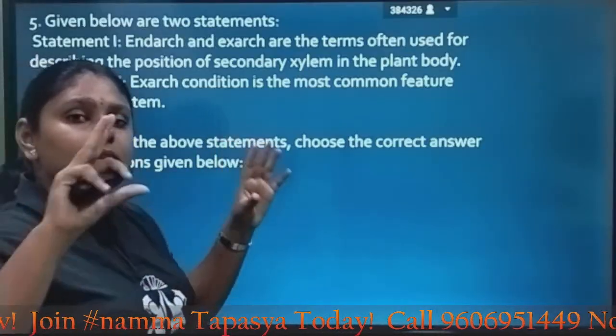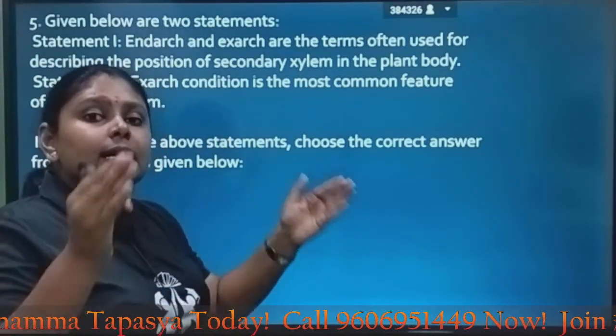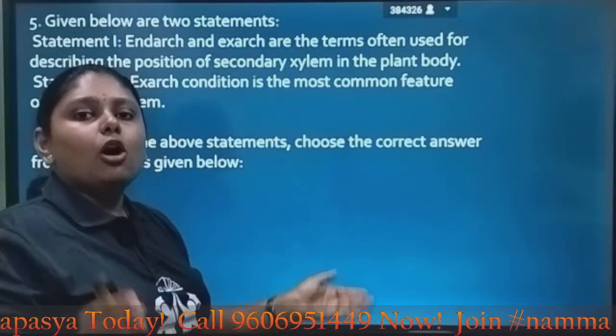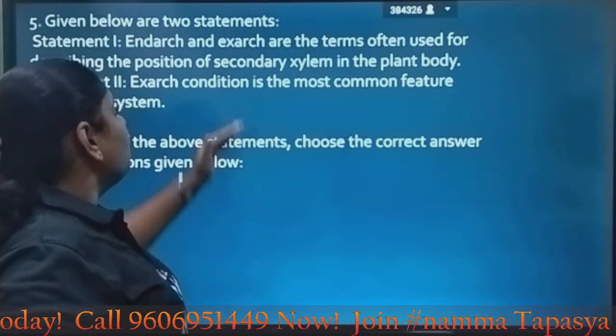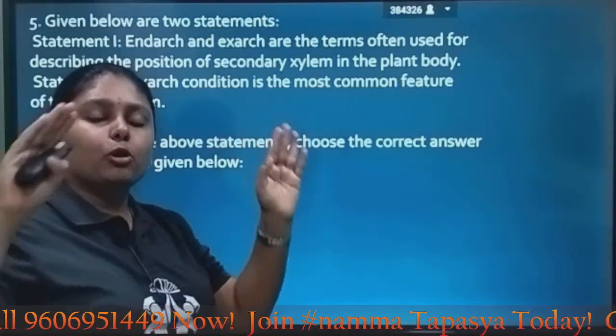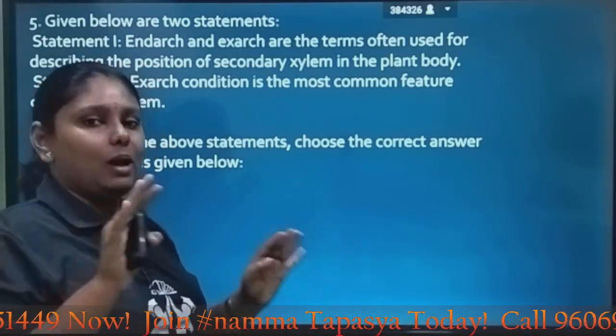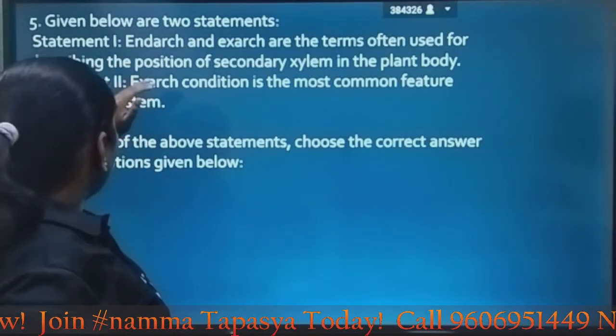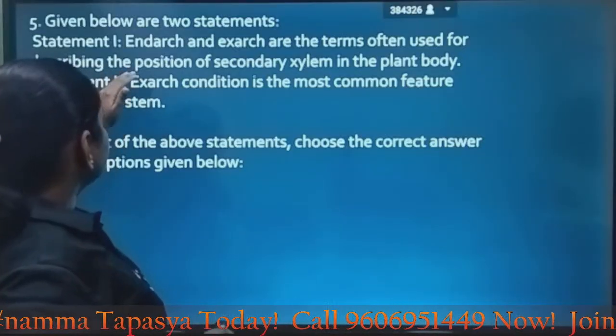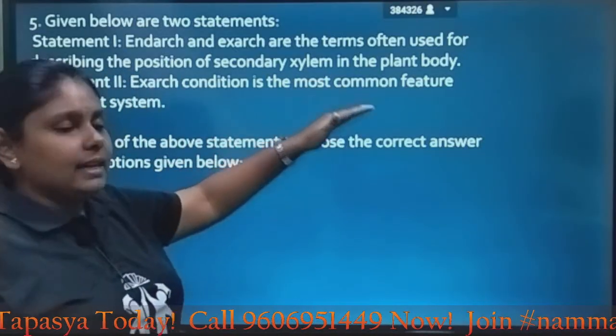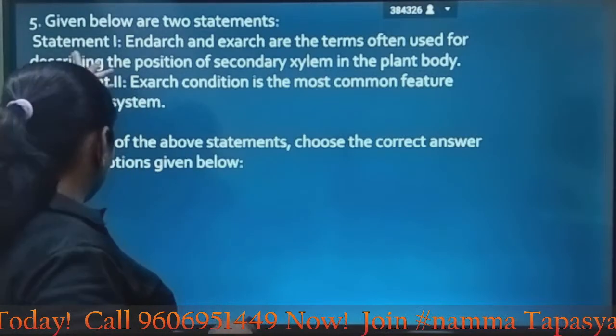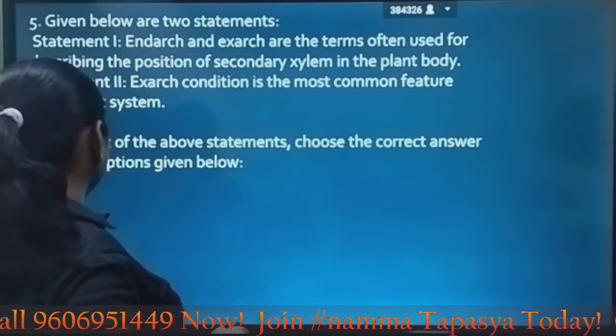It is the protoxylem present towards the inside of the vascular bundle, while exarch refers to the protoxylem present outside the vascular bundle. Are they the terms describing the position of secondary xylem? No, so you cannot consider statement 1.